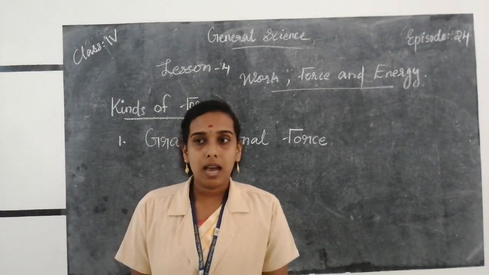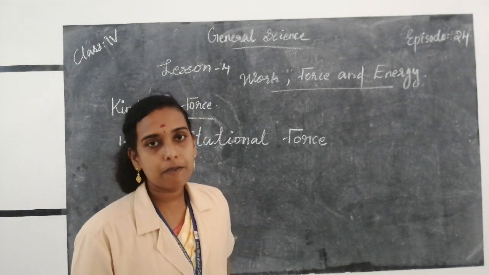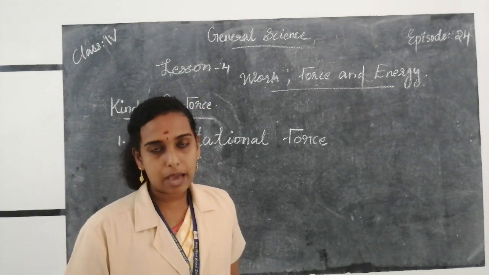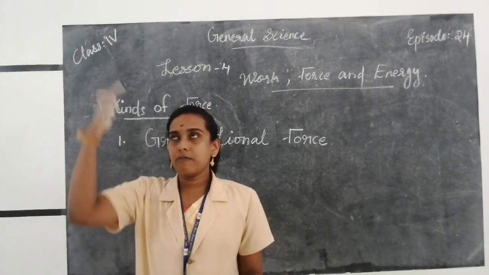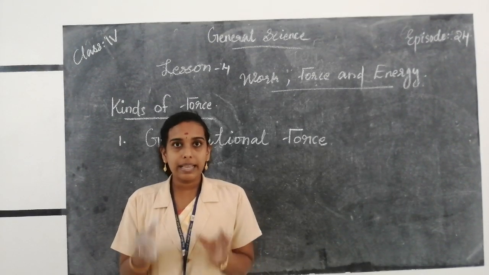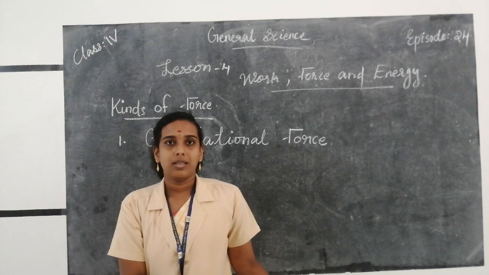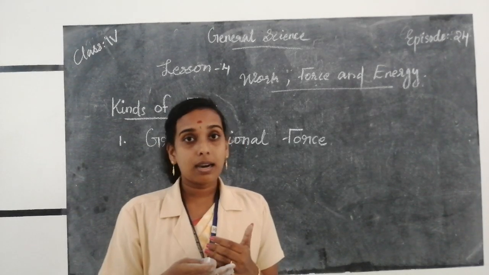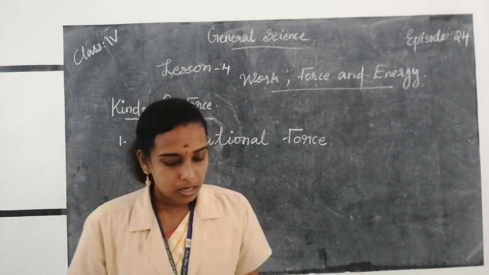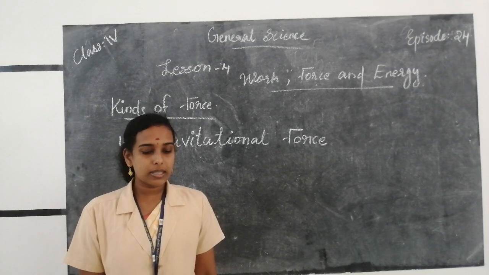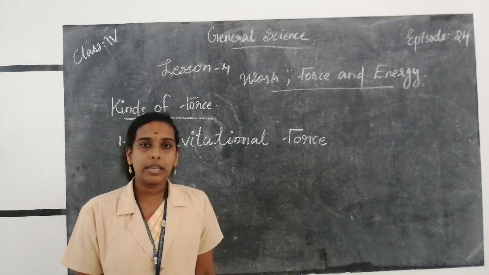The scientist Isaac Newton was the first to realize that the earth exerts a force that pulls everything towards it. Isaac Newton saw an apple falling from a tree. Then he realized that the earth attracts all objects towards its center. Then he said that it is the gravitational force of gravity. So what do you mean by gravity? Gravity is the force that pulls objects towards the center of the earth.